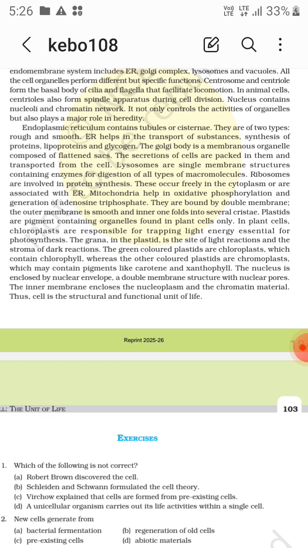The outer membrane is smooth and the inner one folds into several cristae, right? Plastids are pigment containing organelles found in plant cells only. In plant cells, chloroplasts are responsible for trapping light energy essential for photosynthesis.